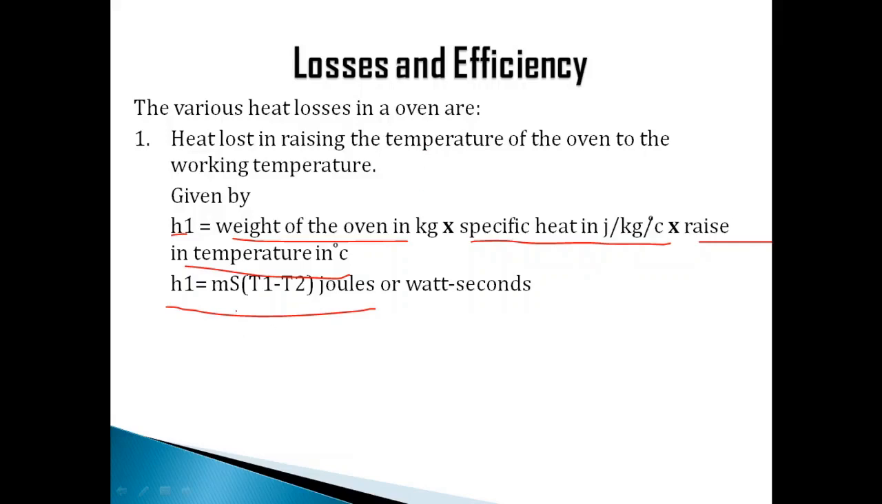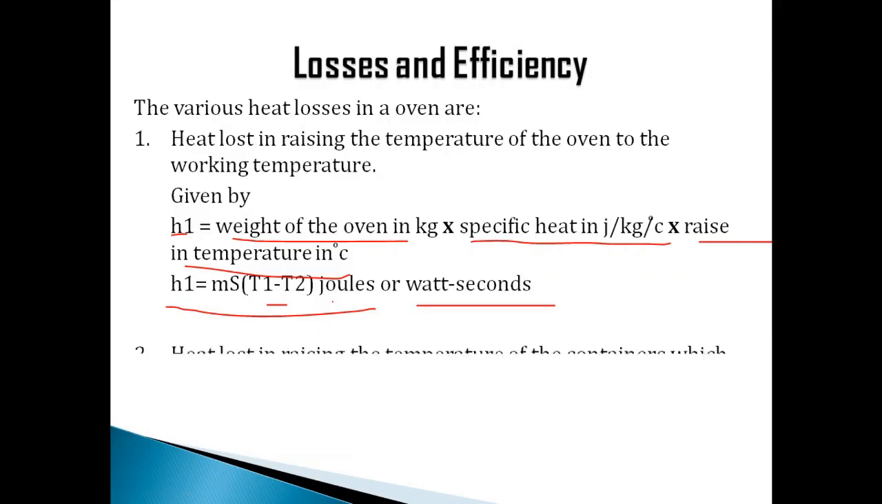We can say that m is nothing but the mass of the oven, that is weight. S is nothing but specific heat. T1 minus T2 means from room temperature to working temperature, the difference, that is the rise in temperature. How much temperature you need to reach, that difference will give you the total losses over there, and that will be in terms of watt seconds or joules. I hope this is clear, right?